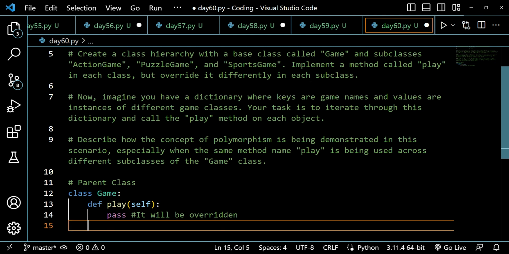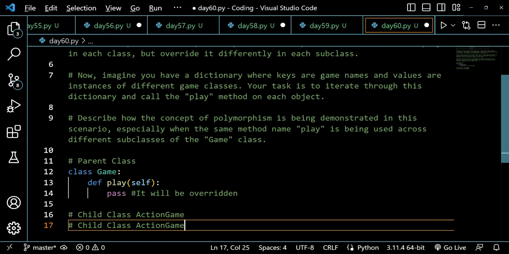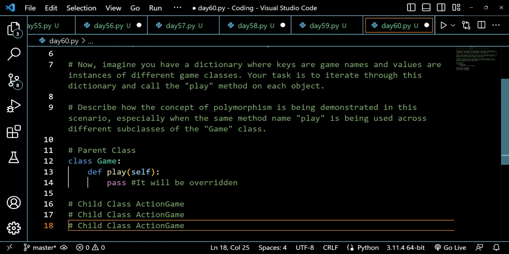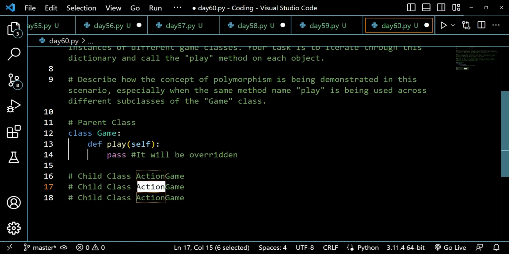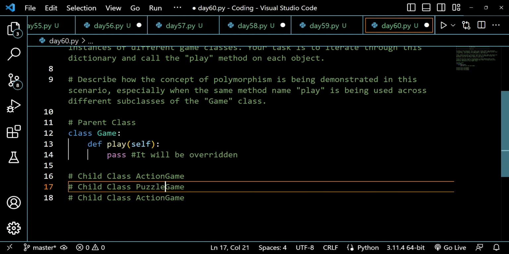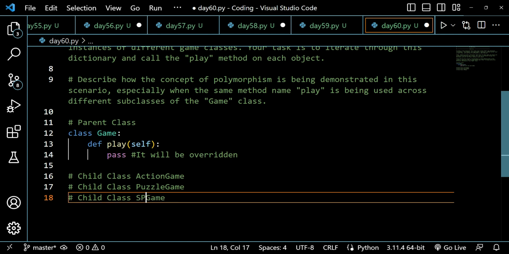And then after this we can create our child classes: our action game, then we have puzzle game, then sports game.